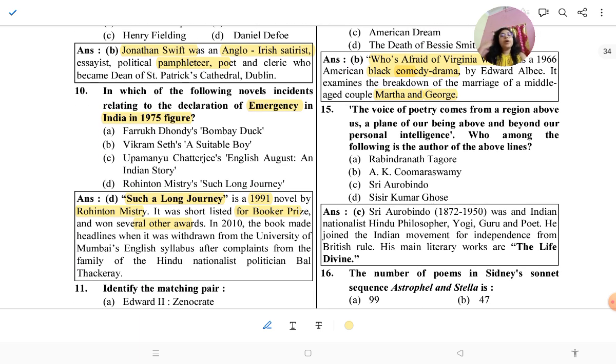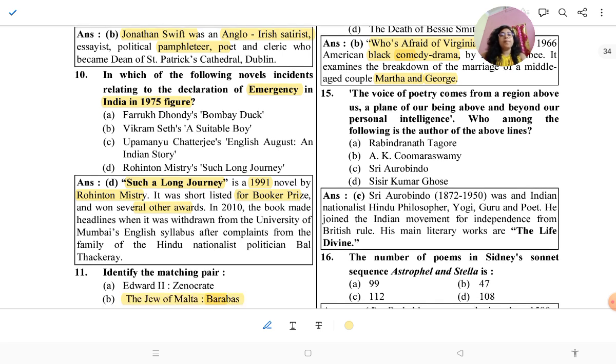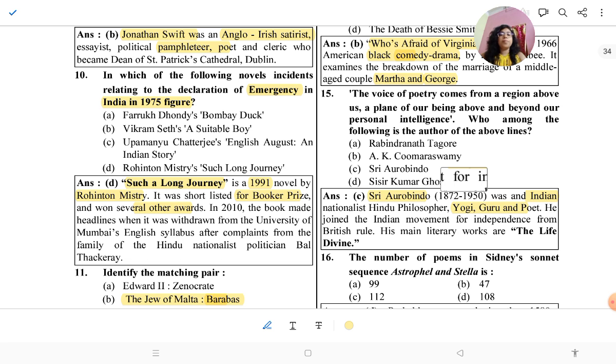The voice of poetry comes from a region above us, a plane of our being above and beyond our personal intelligence. Who among the following is the author of the above line? So the answer will be Sri Aurobindo. Sri Aurobindo was born in 1872 and died in 1950. He was an Indian nationalist, Hindu philosopher, yogi, guru and poet. He joined the Indian movement for independence from British rule.